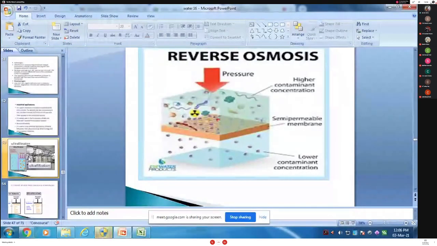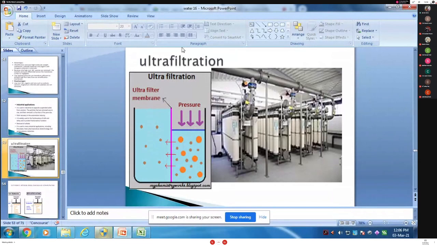Okay, now you said reverse osmosis. Now look at this and tell me ultrafiltration, so you can identify the difference. Okay, ultrafiltration: only high molecular weight solids are retained. Higher concentration. Okay beta, the process is the same. All the process of reverse osmosis and ultrafiltration is the same. The only difference is that high molecular weight ions are retained in the same compartment, and only the small molecular weight ions and solvent go into the other chamber through the semi-permeable membrane.